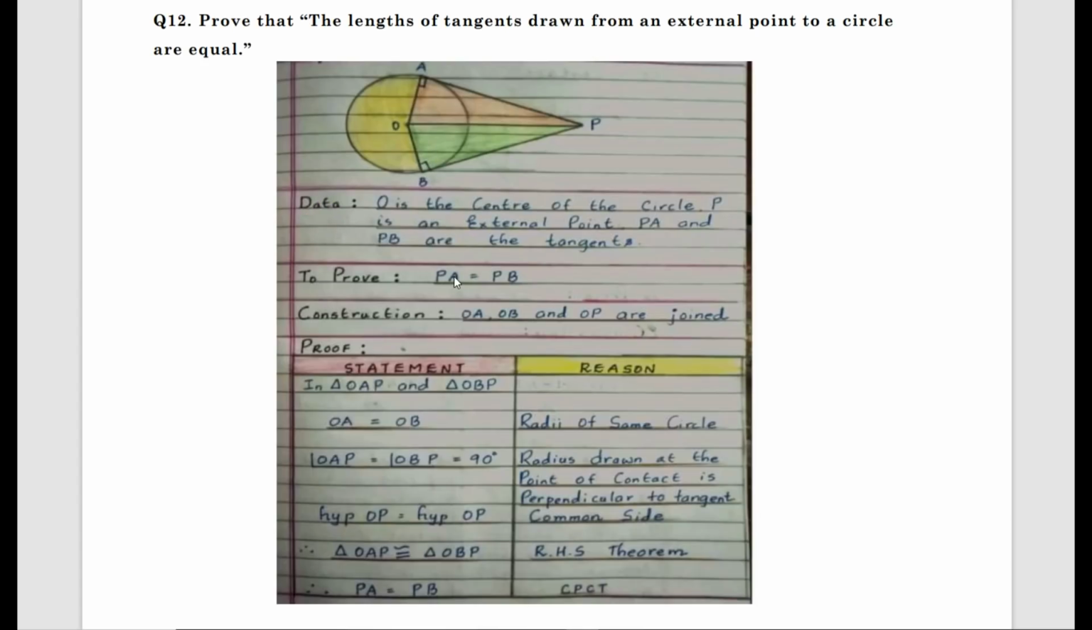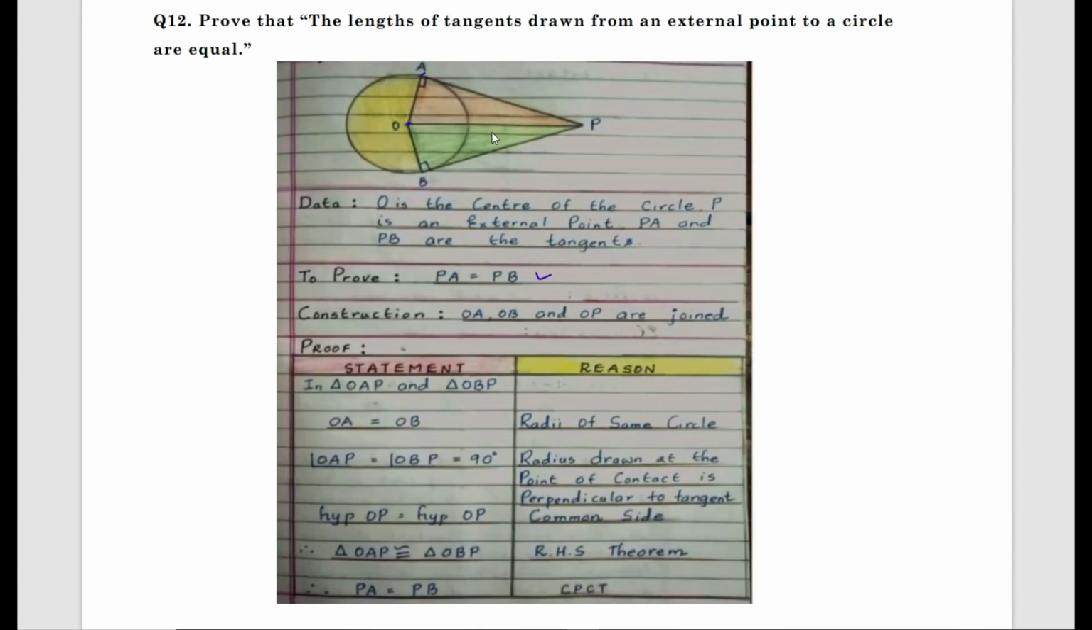So what do we need to prove? We need to prove that the lengths of the tangents from an external point to a circle are equal, that is PA will be equal to PB. Now what is the extra construction I have done? I have joined OA, OB and OP. That's it. So if you write figure, data, prove, construction, minimum you will get 1 mark for this.